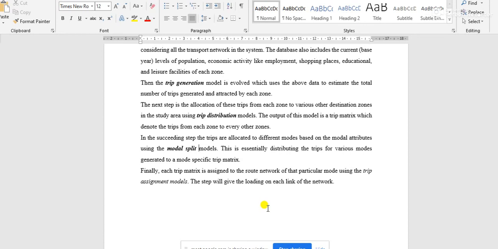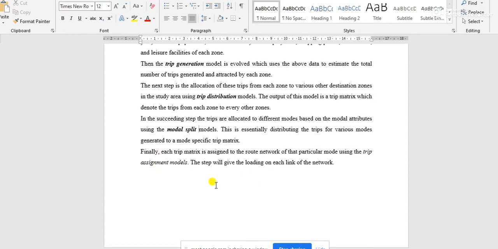And finally the last stage of this modeling is the trip assignment model.